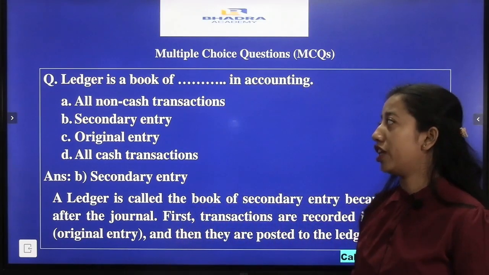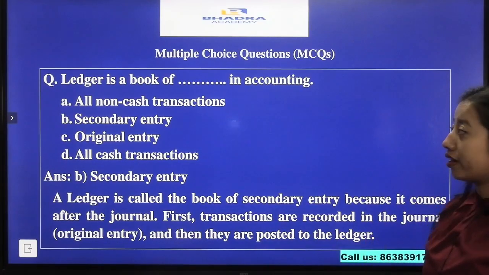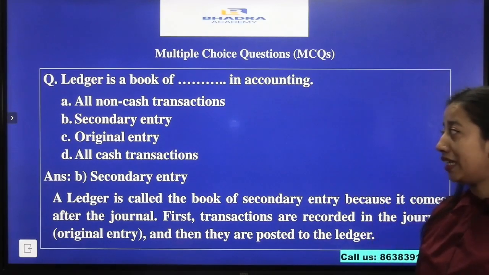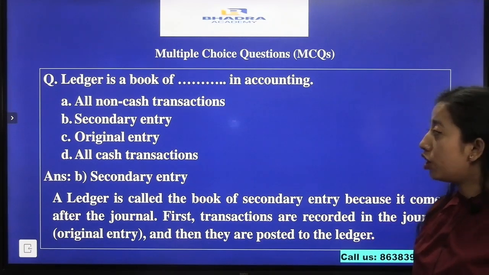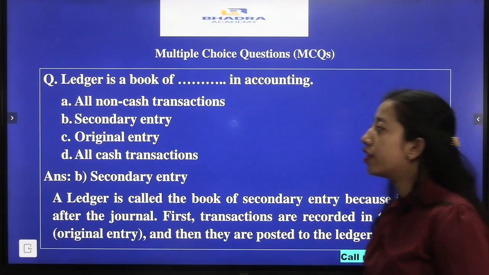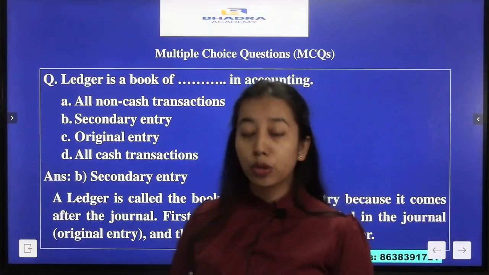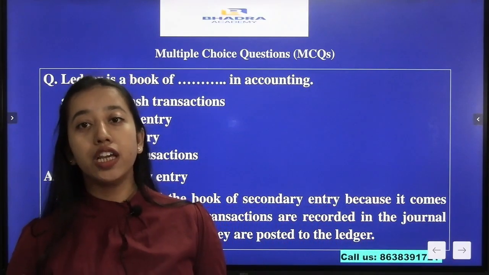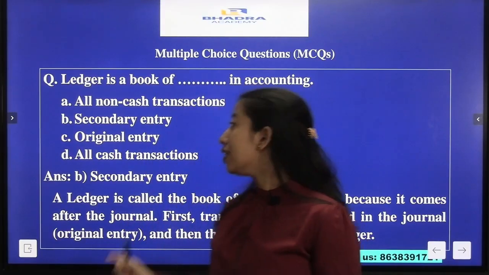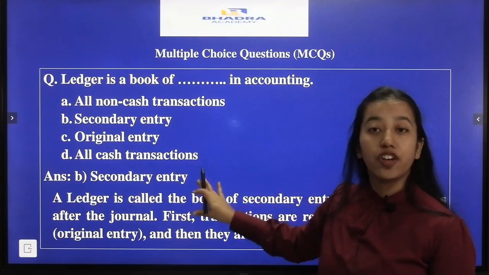So the first question that we have is, ledger is a book of dash in accounting, and the options we have are option A all non-cash transactions, option B secondary entry, option C original entry and option D all cash transactions. So our answer here will be option B, secondary entry. Why so? Ledger posting is done only after the recording in the journal is done. That is why it becomes a secondary entry. So our answer becomes option B, that is secondary entry.